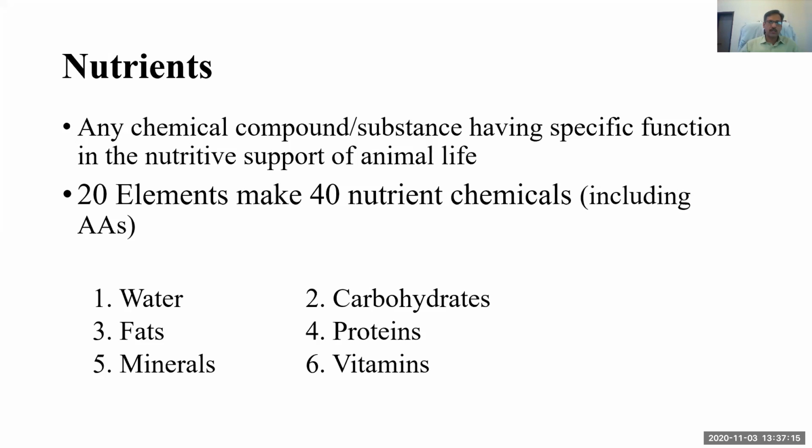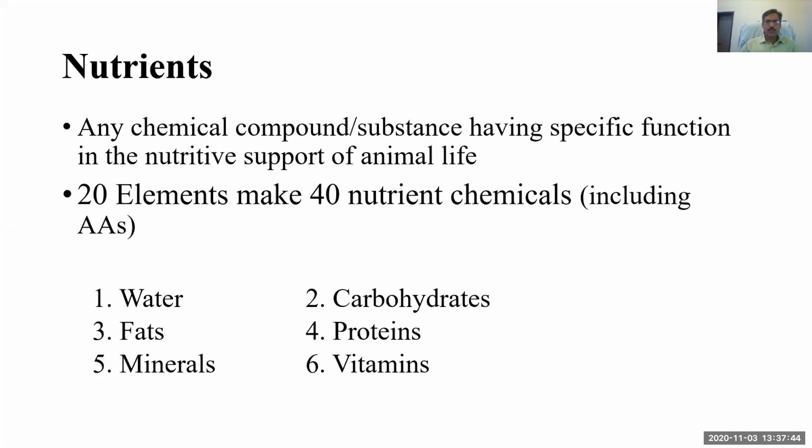Some of them are required in very minute quantities, and some are not required as such, but they are part of some enzymes, so they are required in a very minute amount. Minerals are further classified into macro minerals, micro minerals, and trace elements. Vitamins are mainly of two types: water soluble and fat soluble vitamins.